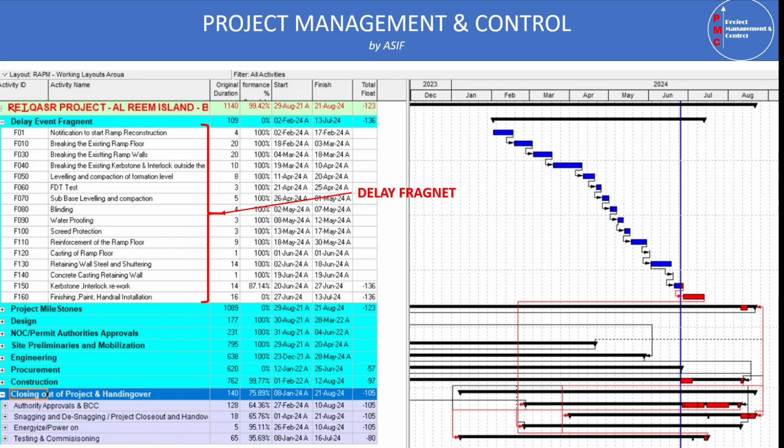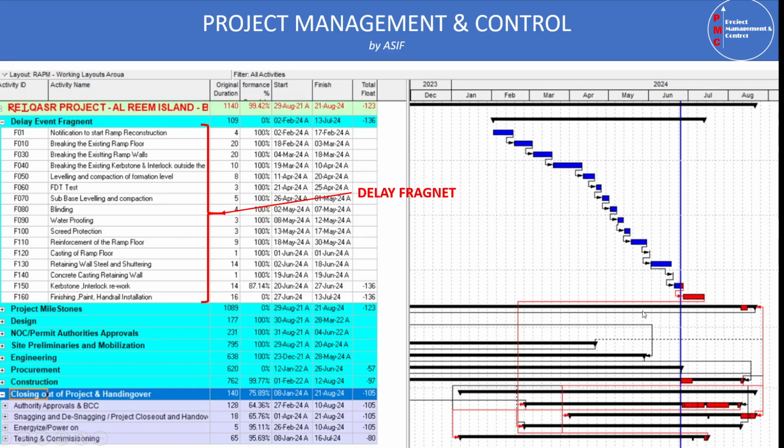On the screen now you can see the program in a summarized way. In this program we have put the delay fragment as a header, and all these activities are related to the delay event. We link them as shown. Some activities are start to start or finish to start, and at the end the final activity is linked with the authorities approval, because this is the final activity and we cannot go to the authorities without completion of this additional work.